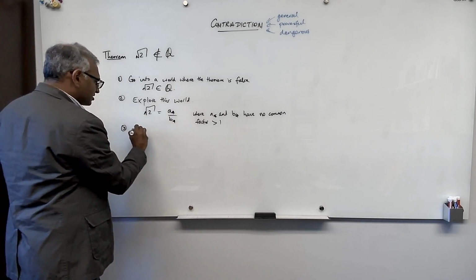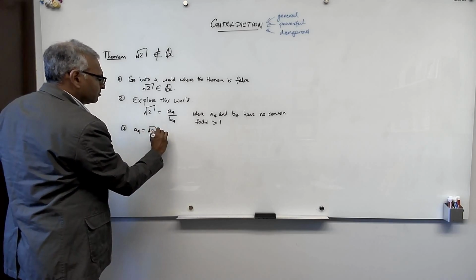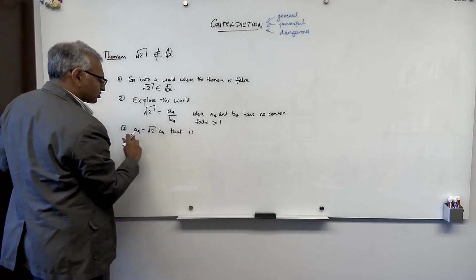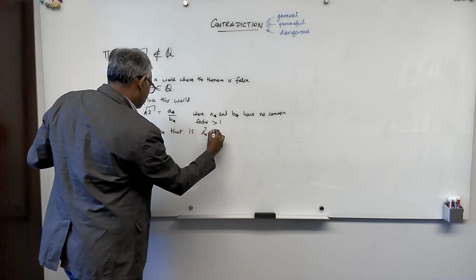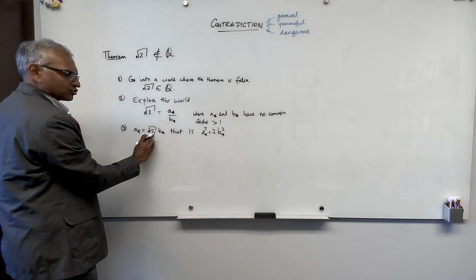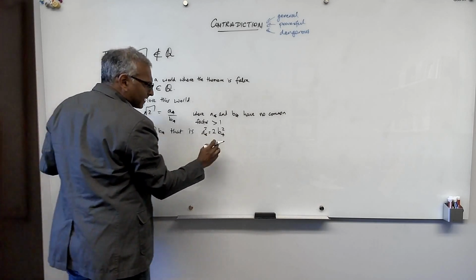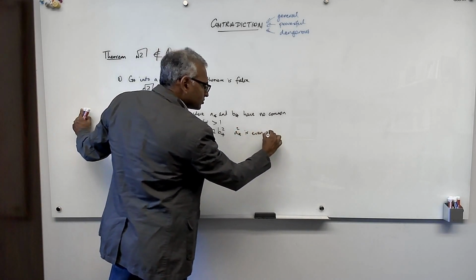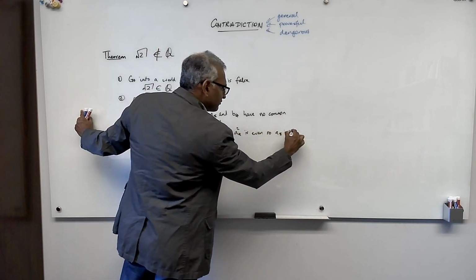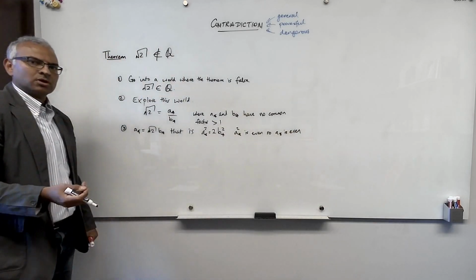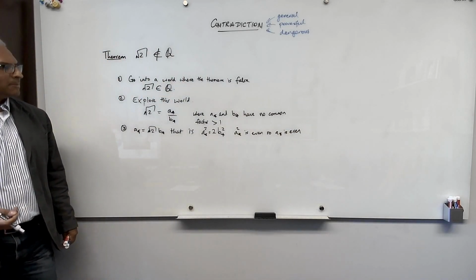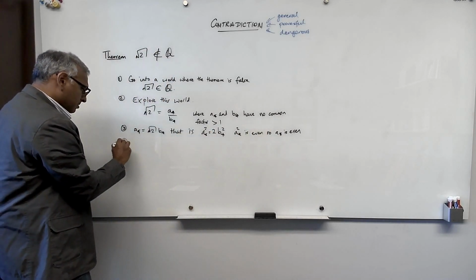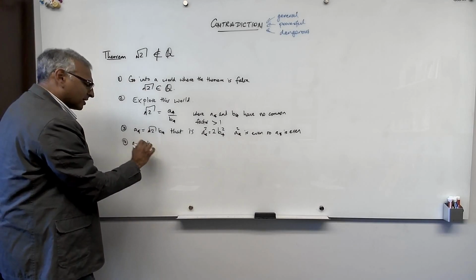So this means that A star is equal to square root of 2 B star. That is, if I square both sides, A star squared equals 2 B star squared, because the square root of 2 squared by definition is 2. Okay? And this means that A star squared is even, so A star is even. Remember we proved this before. Any even square came from an even number. If A star is even, this means that A star is equal to twice some other integer.